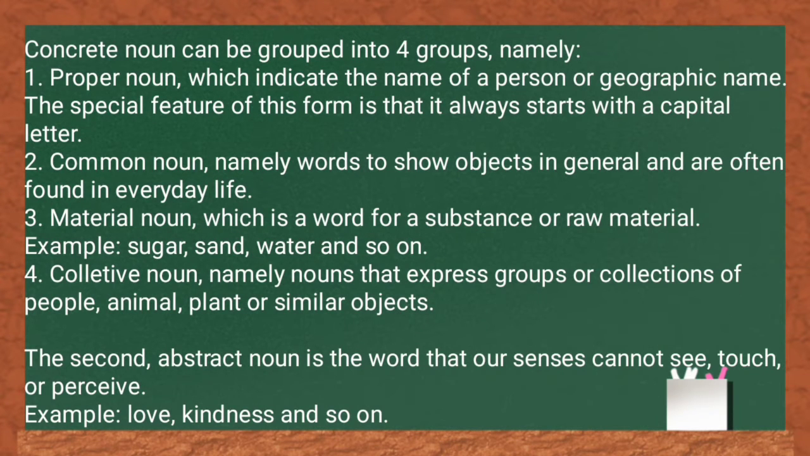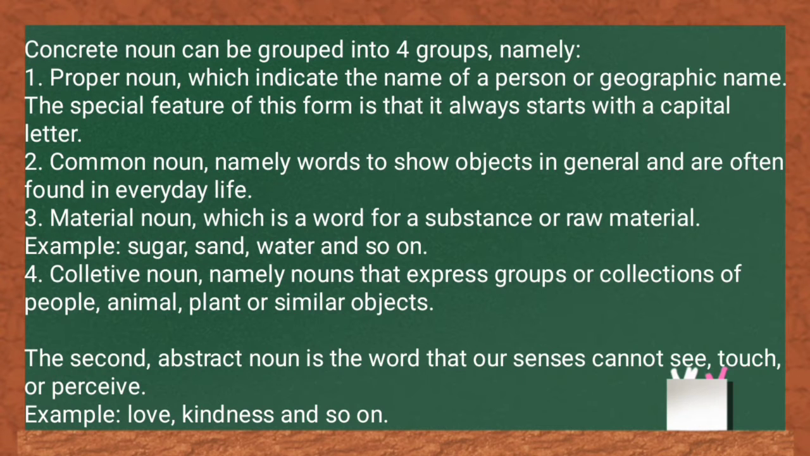Concrete noun can be grouped into 4 groups, namely 1. Proper noun, which indicates the name of a person or geographic name. The special feature of this form is that it always starts with a capital letter.